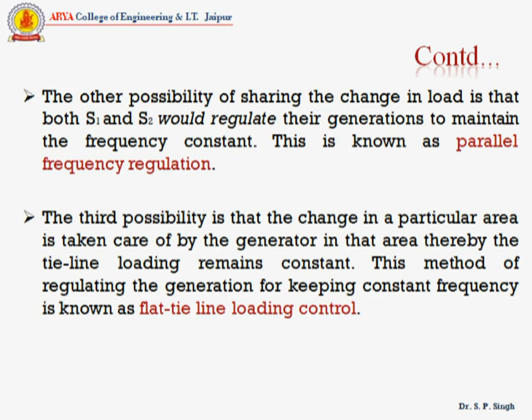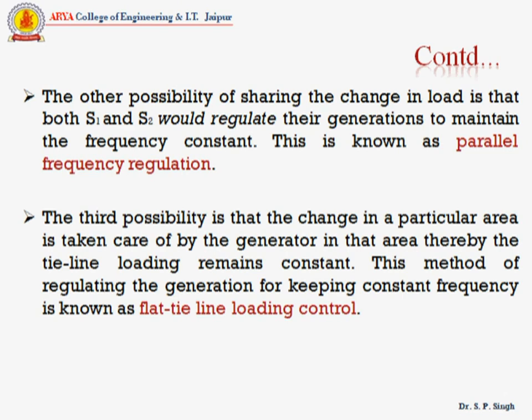This method of regulating the generation for keeping constant frequency is known as flat tie line loading control. This arrangement has the advantage that load swings on station S1 and the tie line would be reduced as compared with the flat frequency regulation.